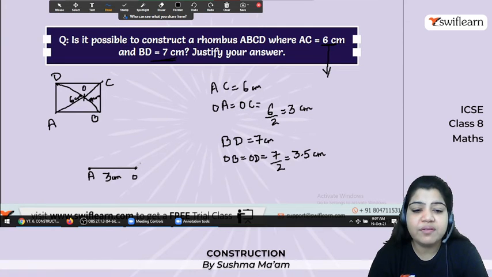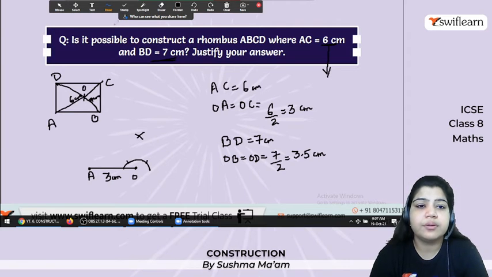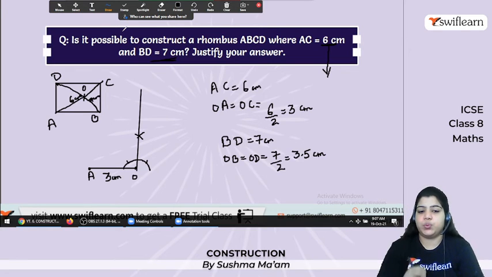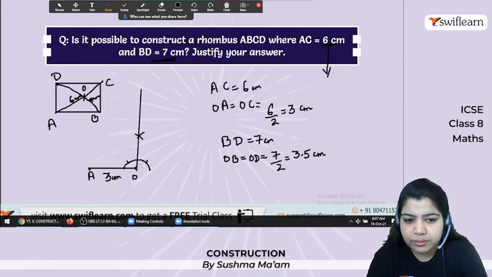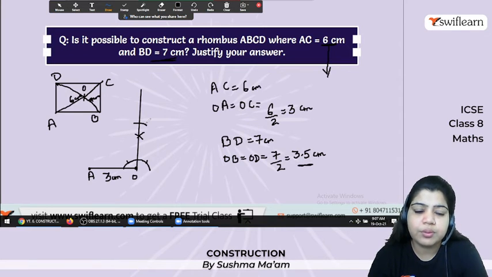Now O as a center, and you have to draw an angle of 90 degree. Okay, basic, now 90 degree आपने ड्रॉ कर लिया. अब क्या करेंगे? Yes, सोचो. Now O as a center, and you have to take a radius of 3.5 centimeter. Cut an arc over here.